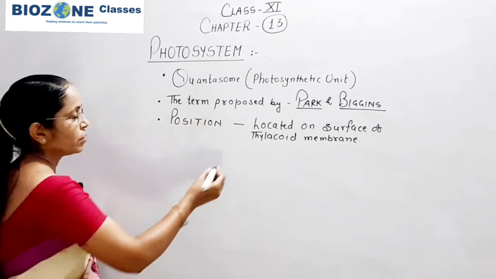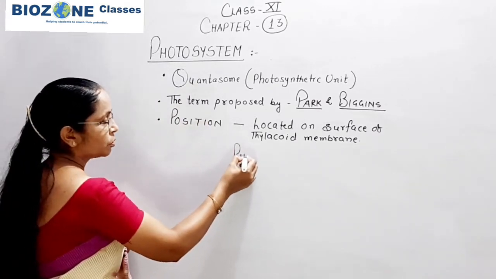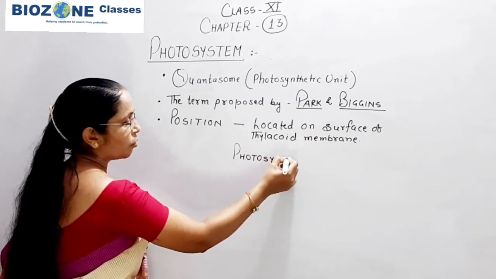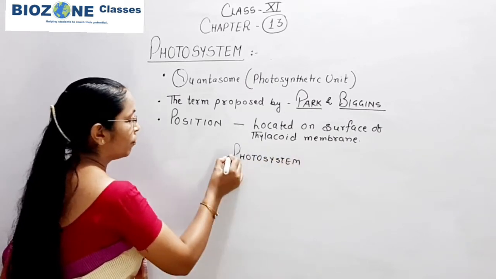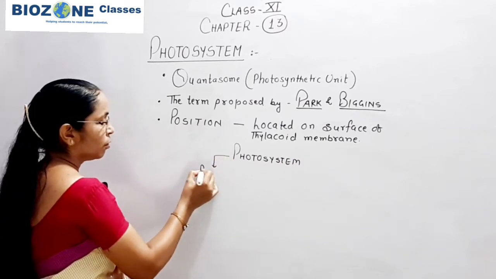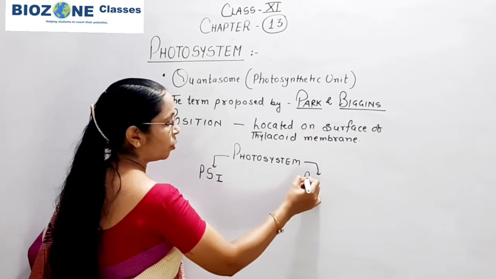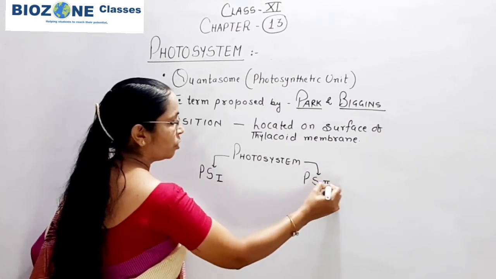Now when we study about photosystem, you remember there are two types of photosystem, photosystem 1 and photosystem 2.